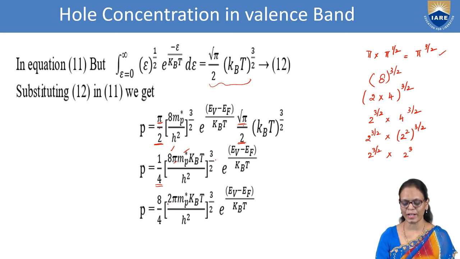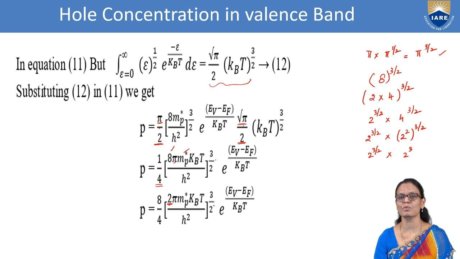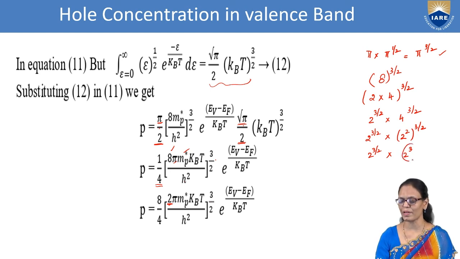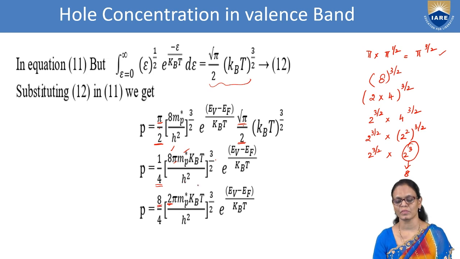I'll keep one 2 inside only because this has 2 power 3 by 2. And this 2 power 3 is nothing but 8. I bring the 8 outside the power, so I will get 8 by 4, which I can simplify and write as 2. So we'll have P is equal to 2 into (2 pi mp kBT by h square) power 3 by 2 e power (EV minus EF) by kBT.